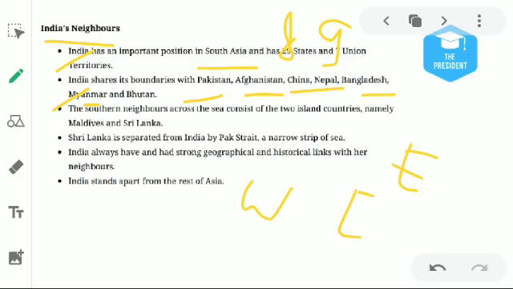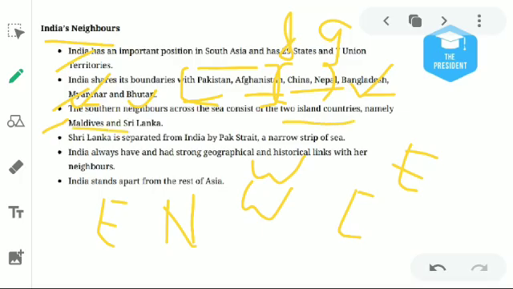Sorry, once again I'm going to repeat. Our country, India, shares the boundary with Pakistan and Afghanistan in the west side, China, Nepal, and Bhutan in the north side, and Bangladesh and Myanmar in the east side. Two southern neighbors across the sea are the island countries Maldives and Sri Lanka. Actually, not only two; there are three countries we share a boundary with in the ocean.